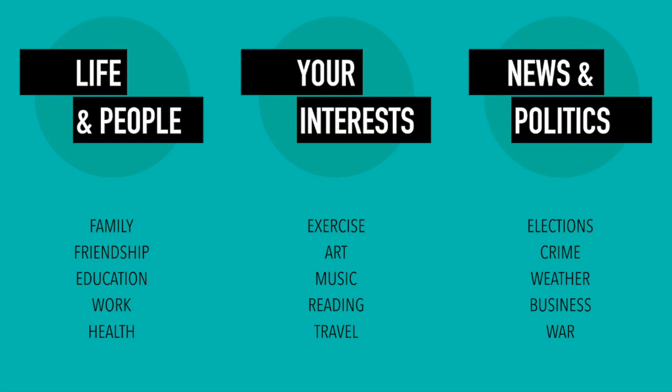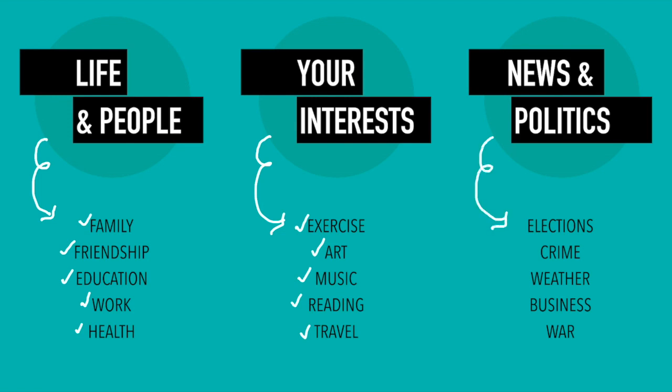So what I've done is I've decided for life and people, I've chosen family, friendship, education, work, and health as the 5 topics for this category. Now for my interests, I've chosen exercise, art, music, reading, and travel. These are the 5 topics within this category. And finally, for news and politics, I've chosen elections, crime, weather, business, and war. Now remember, you can pick whichever topics within these 3 categories that you want to for this step, okay?